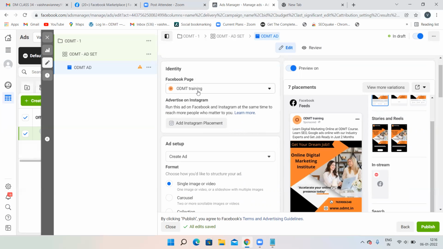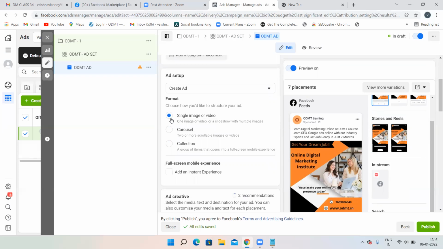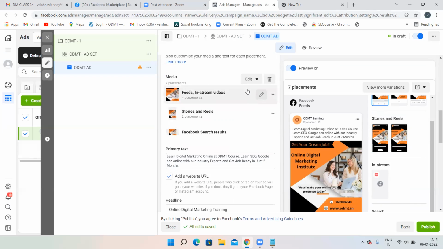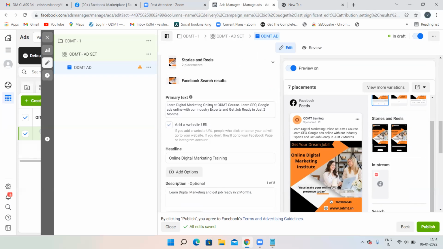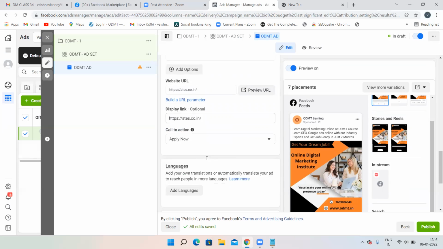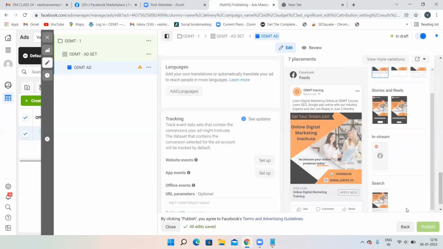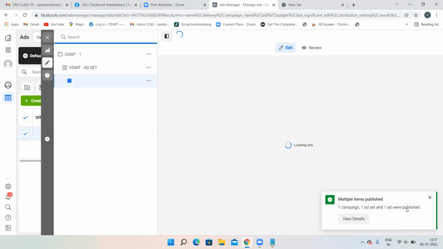So ODMT training, this is my page. This is the ad name. And I have selected only one image. Then I have clicked on edit and uploaded an image. Then I have given my website URL, my headline, my description, display link, and call to action button. That's it. Done. Then click on publish. This is how you need to create your Facebook ad for a brand awareness campaign.